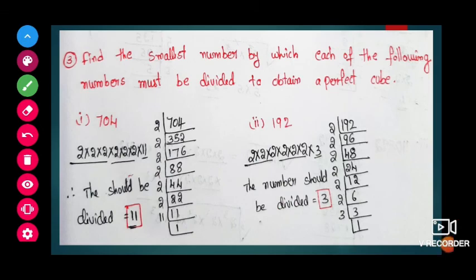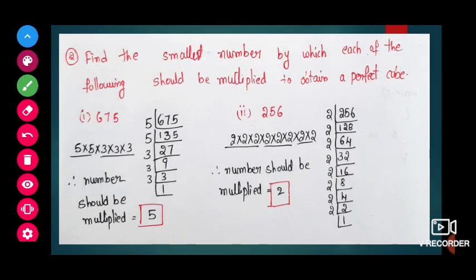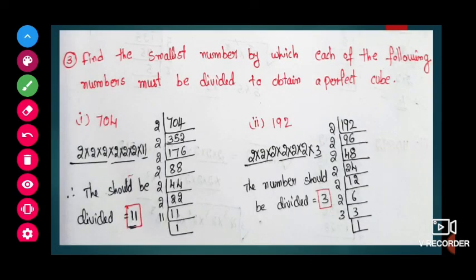Next, find the smallest number by which each of the following numbers must be divided to obtain a perfect cube. In the previous sum we had to find which number should be multiplied to make the set. Here we have to find the number which has to be removed, which has to be divided, so that we make the sets. So now we will take the first one, 704.